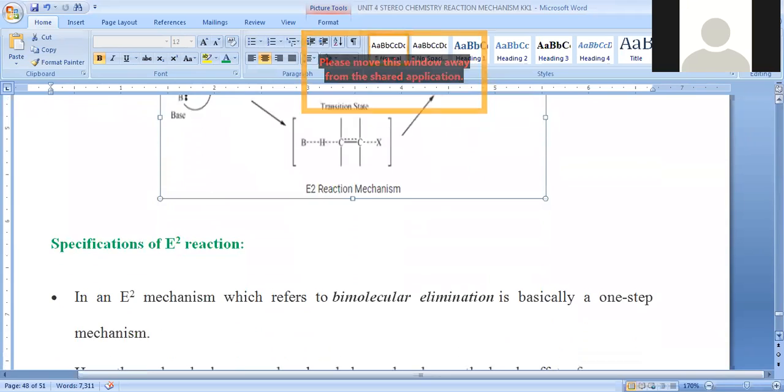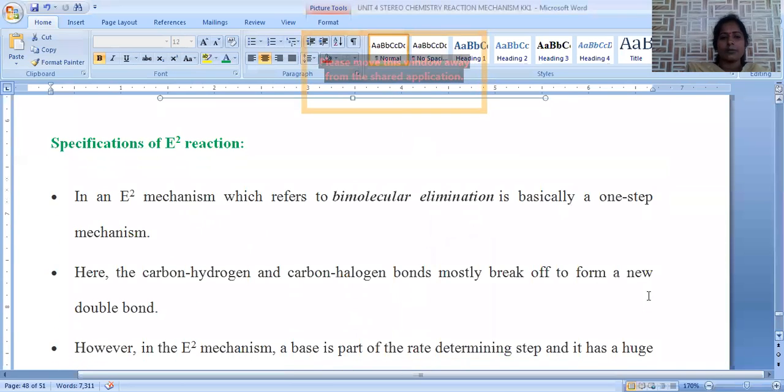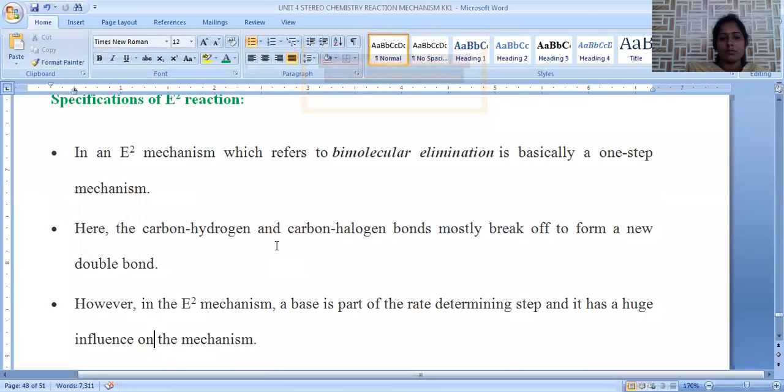Now, let us see what are the specifications of E2 elimination. E2 elimination refers to bimolecular elimination reaction. It proceeds with a one-step mechanism. The reaction proceeds in only a single step, whereas E1 proceeds in a two-step mechanism. Here, carbon-hydrogen and carbon-halogen bonds break to form a new carbon-carbon double bond. So the carbon-hydrogen bond is involved in cleavage as well as the carbon-halogen bond. Hence, new carbon-carbon double bond formation is possible in this E2 elimination.